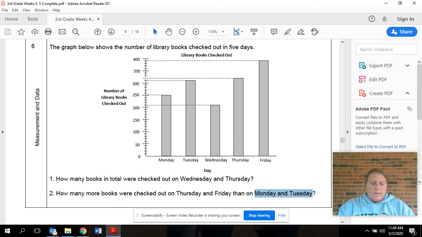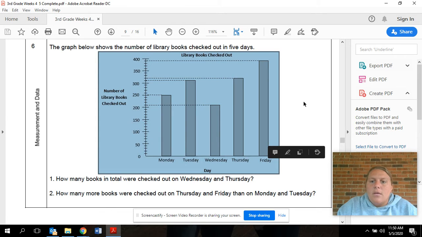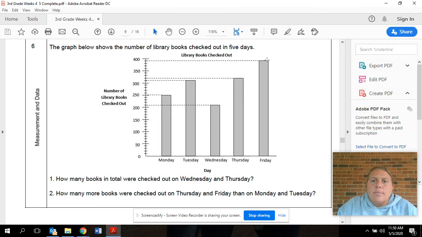Now I need to figure out how many are on Friday. So I'm going to label this with an F, and I'm going to figure out Friday. I'm going to find Friday on my chart, which is labeled right here, and go all the way up to Friday and come across. I see 350. Remember, we're counting by 10s. 350, 360, 370, 380, 390.